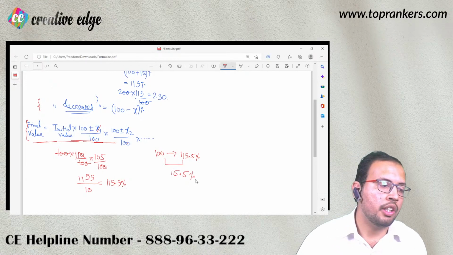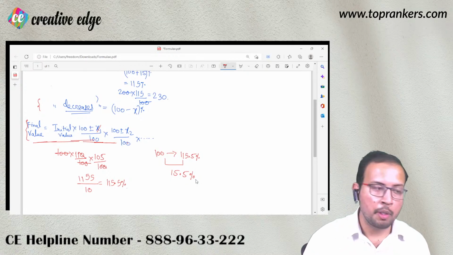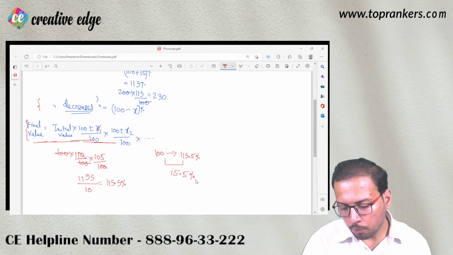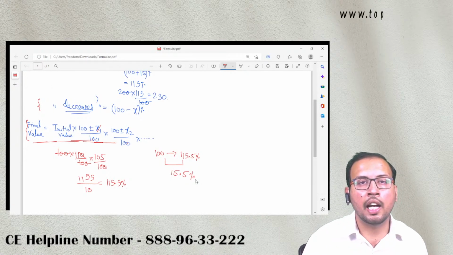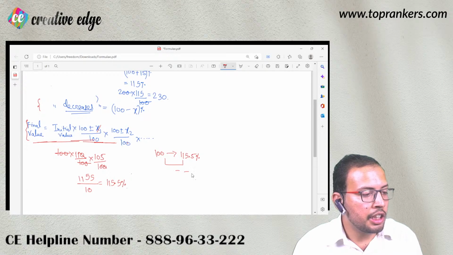This is what you need to calculate. This is how you need to calculate. 15.5% आपकी population increase हो रही है. I hope everyone is clear with this idea, right? So this is how you calculate your change in population.